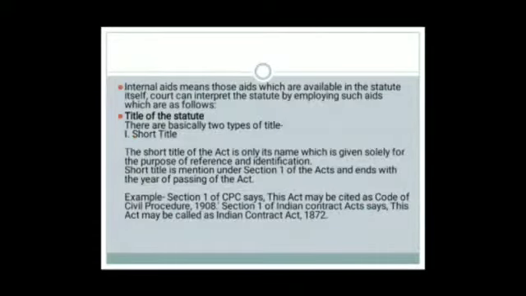Internal aid means those aids which are available in the statute itself. The court can interpret the statute by employing such aids, which are as follows. Title of the statute. First there is the short title.